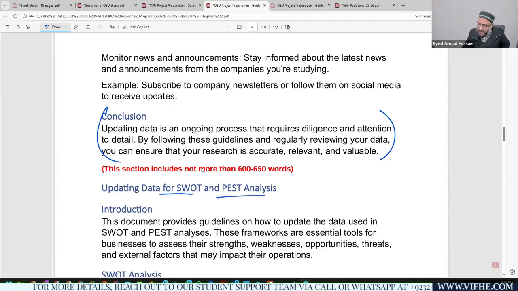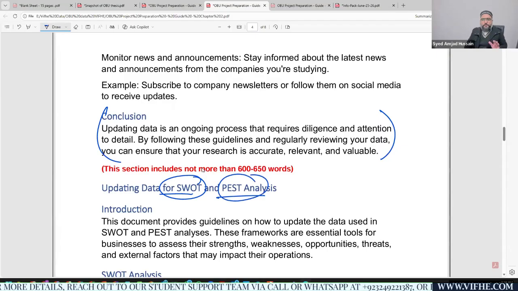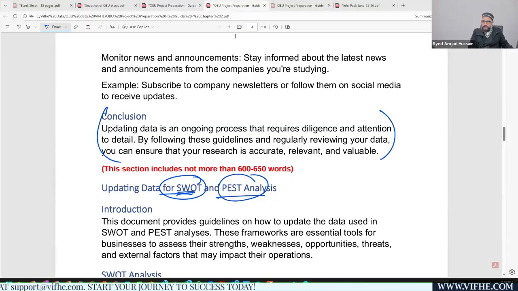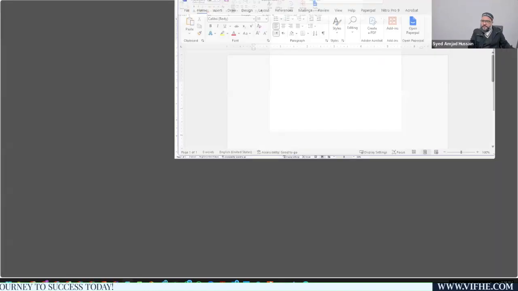For example, you are applying SWOT and PEST analysis. You should be explaining, you should be defining what these models are, right? Just to give you a heads up, make sure that if you are defining what is the SWOT model, for example, I'm opening a Word document for you guys so that we will be doing the examples at the same time as well.